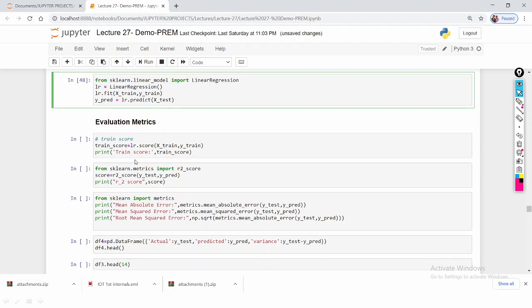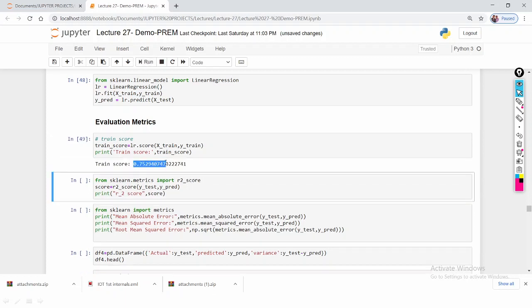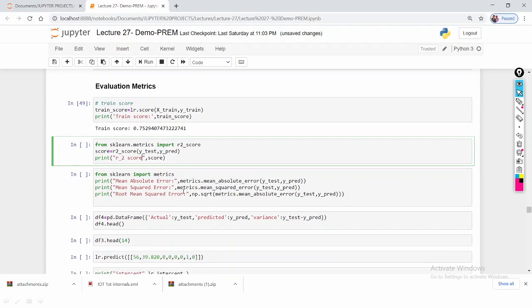Now we are going to evaluate the metrics. Here I am applying the model LR.score on X train, Y train, which means this is the train score. Now I'm importing from sklearn.metrics the R2 score. R2 score is the evaluation metric for linear regression.